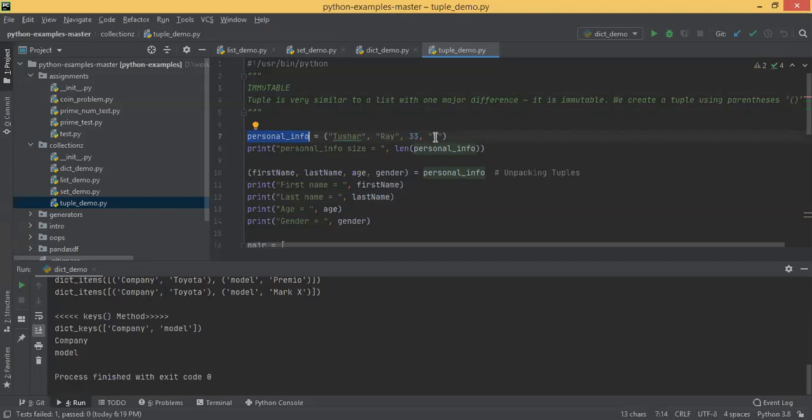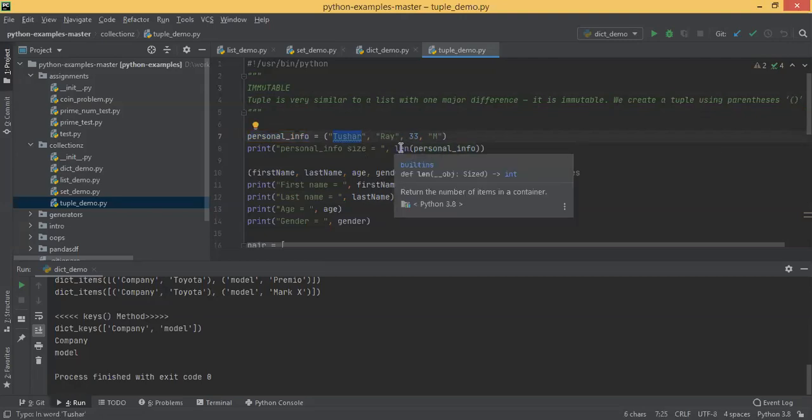A table can have multiple columns of multiple types: name is string, age is integer, salary is float. Each record is called a row or tuple also. Here, personal info is a tuple having first name, last name, age and gender.